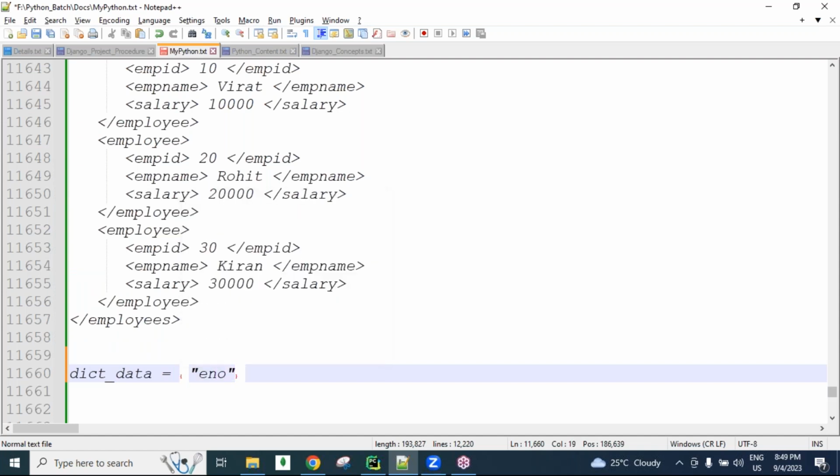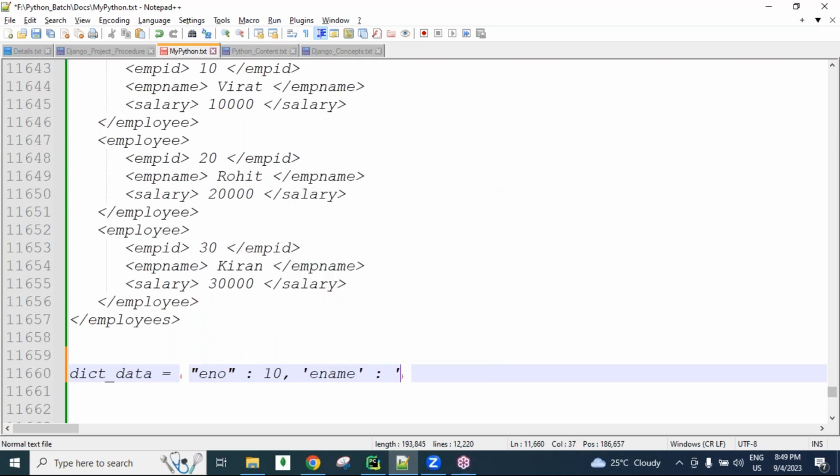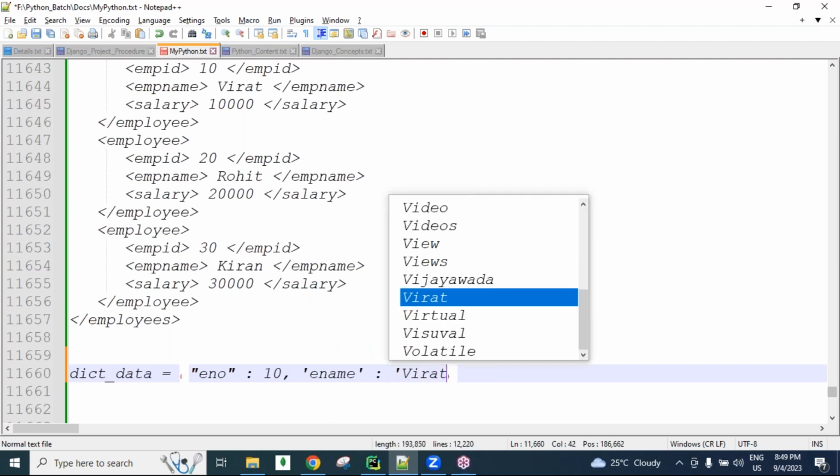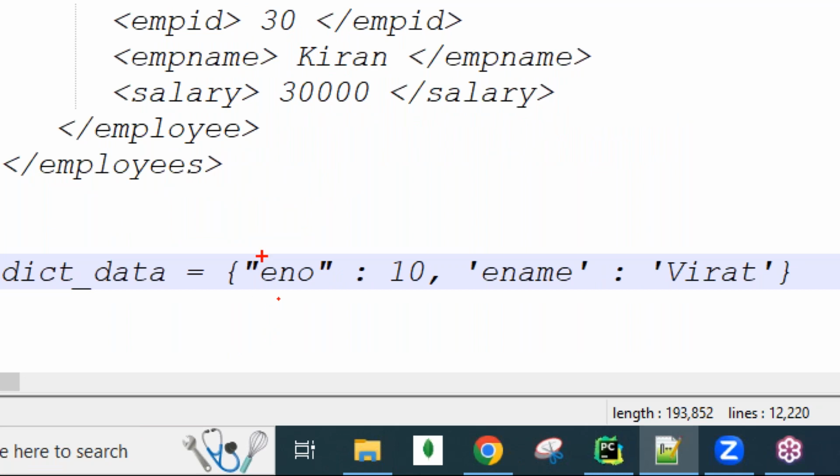So here, employee number is 10, employee name is Virat, like we can write. So we write in key colon value format. For strings, either double quotation or single quotation we can use in a dictionary, no problem.